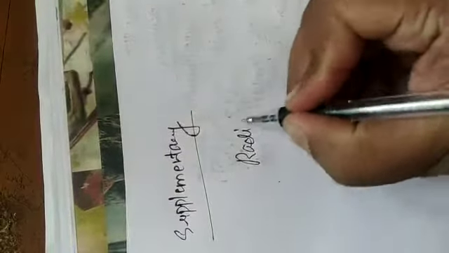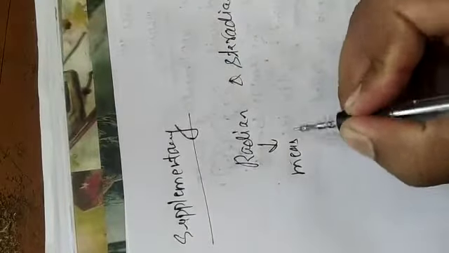Next is the supplementary unit. First the basic units, then supplementary units, then derived units. The supplementary units are radian and steradian. Radian is measured by plane angle and steradian is measured by solid angle.